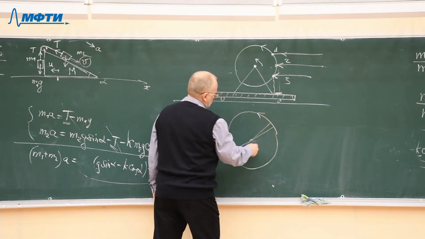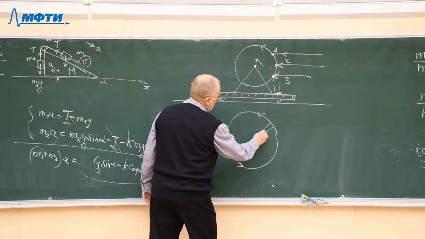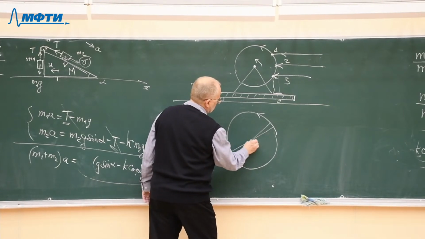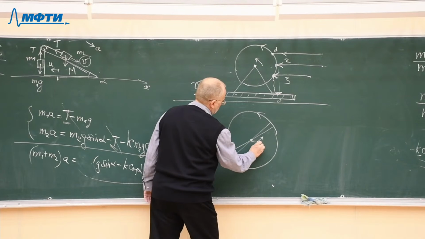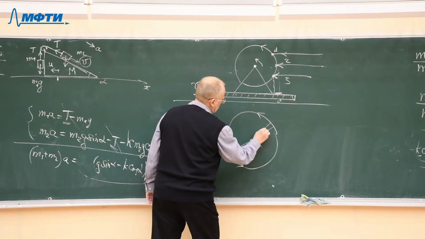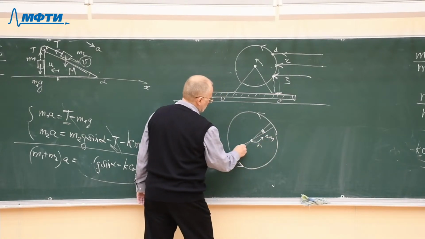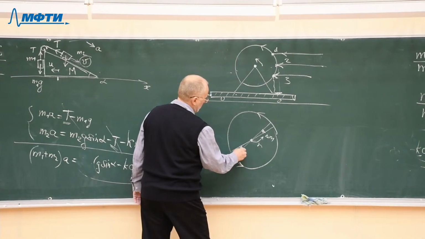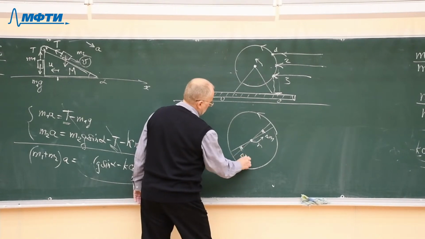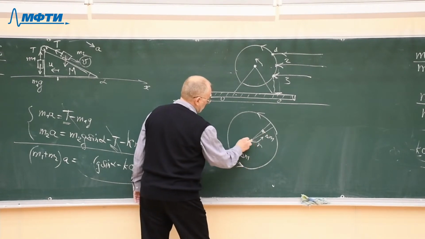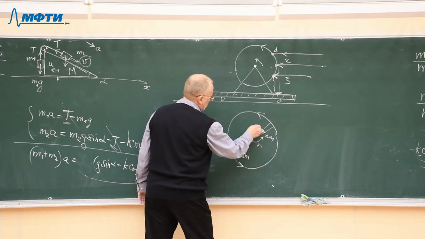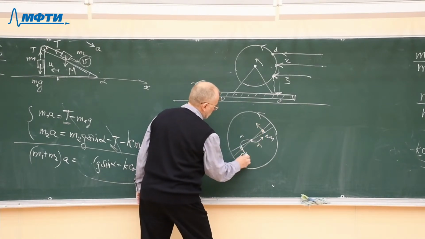If it's rotating, then at some distance r from the center, we consider a small piece of mass, delta m, and the same symmetrical piece of mass here, the same delta m, on the same distance r, will have the same speed, but in opposite direction.